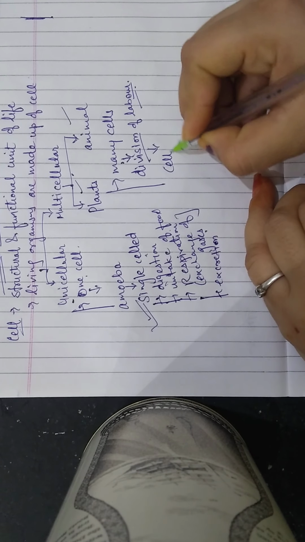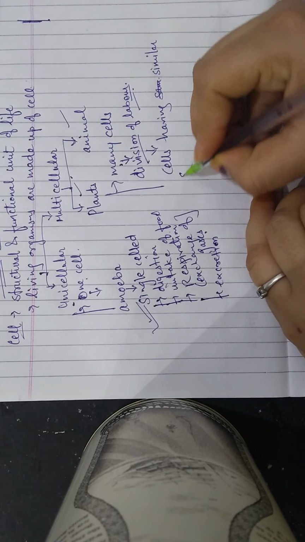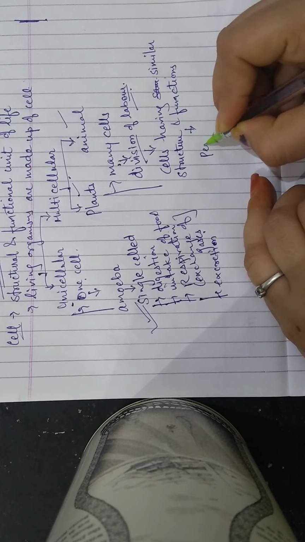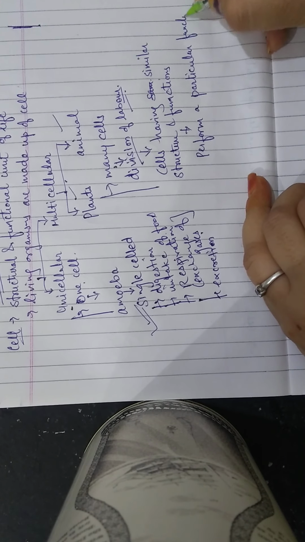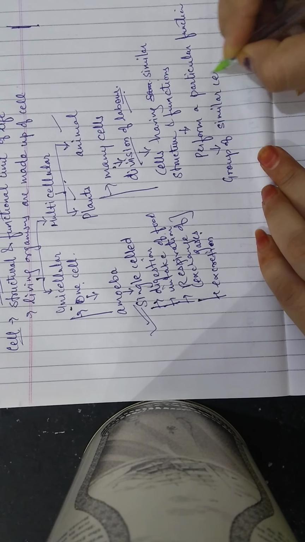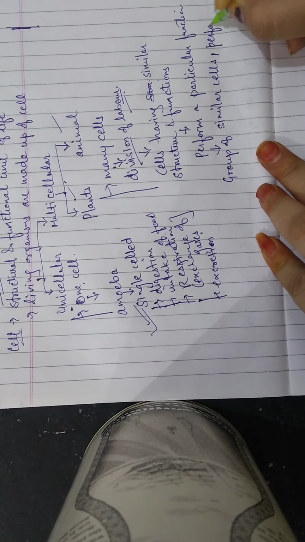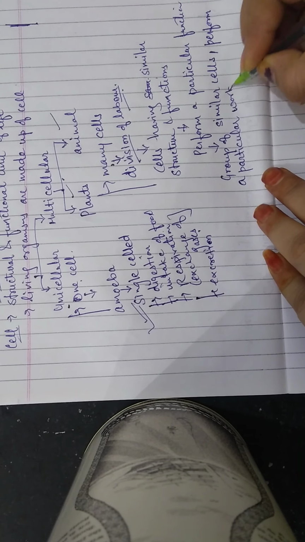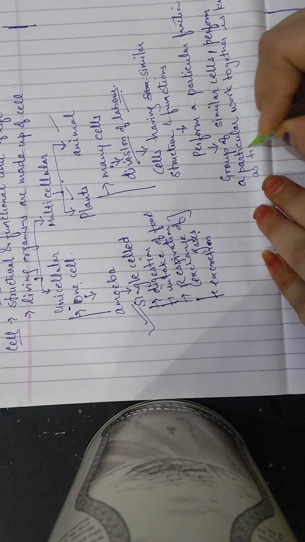Means the cells having similar structure and function, which perform a particular function, this group of similar cells, which are responsible for a particular work, or you can say they perform a particular work together, is known as tissue.